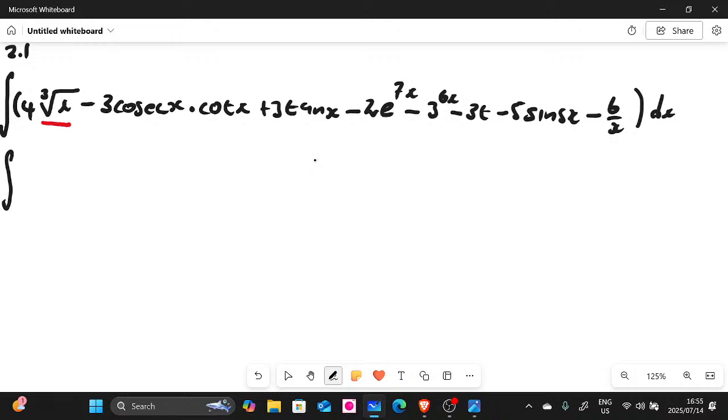So let's do it. So we have 4 there, and then we know that this here is the same as x to the power of 1 over 3. Guys, whenever you have a root like this, we change this into an exponent. A square root is going to be the power of half. There is 2 there, there is 1 there. So this 2 is the denominator of the fraction, and the 1 there is the numerator. So that's why we have x to the power of 1 over 3 when you simplify it.